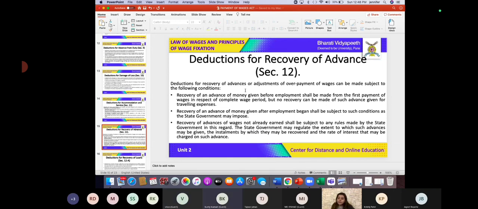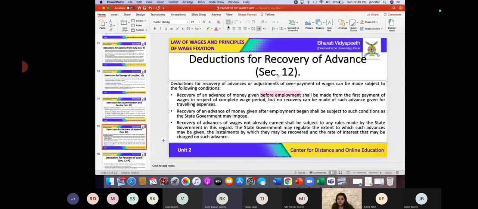So now what will the employer do? To get that money, he will deduct it from the wage or the salary, right? So is this allowed? Is this valid? Yes, ma'am. So this is definitely valid under section 12. It says deductions for the recovery of advances or adjustments of overpayment of wages can be made subject to the following conditions. First thing, recovery of an advance of money given before employment. Pay attention to the wordings.